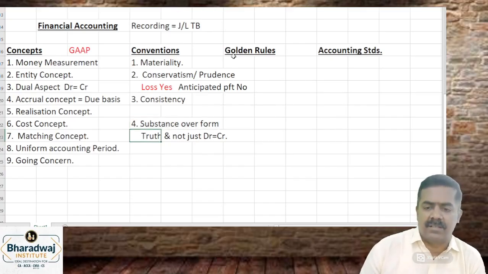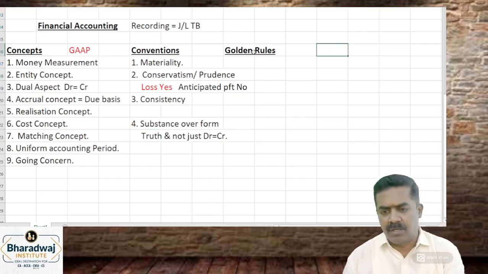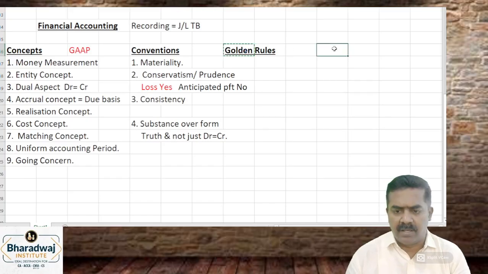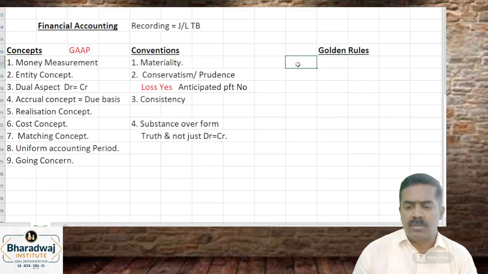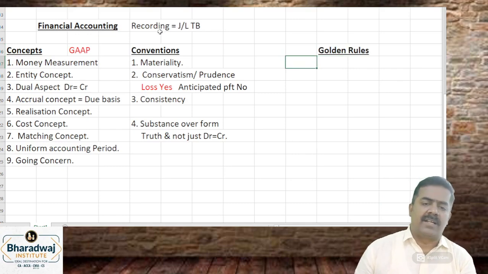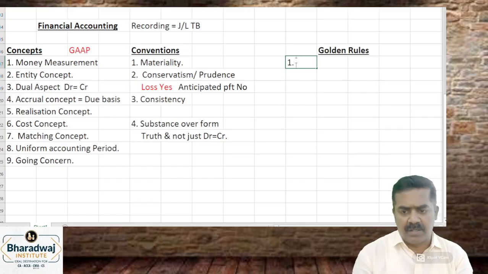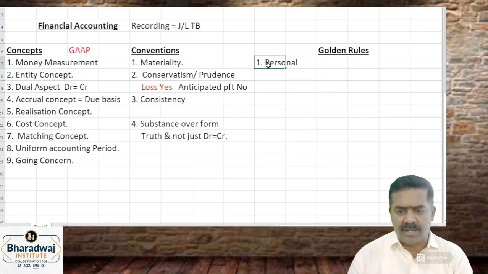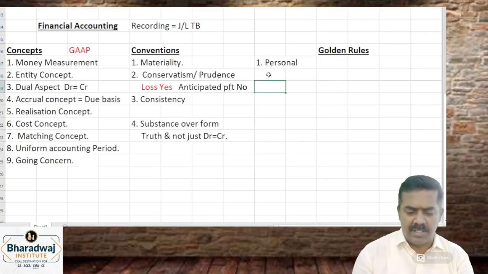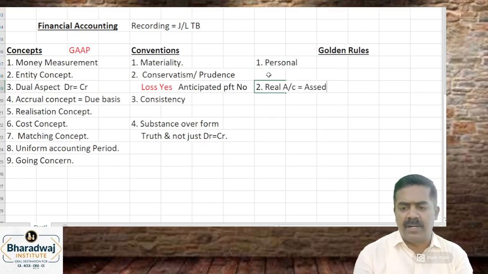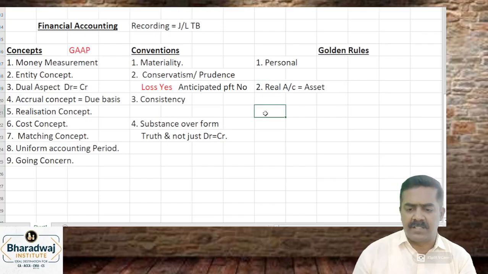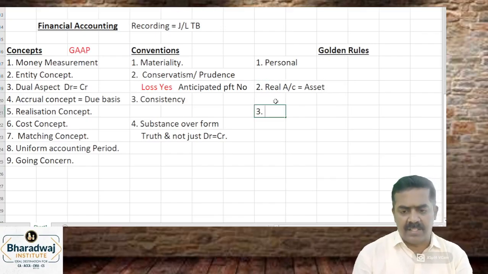Debit and credit. Accounting standards we are not going to learn at the foundation level. It will be at your intermediate level. What is the next one? Golden rules is nothing but to record the transaction in journal, ledger. Okay. First one is which one? Personal accounts. Why personal accounts first? Because without persons, you cannot get money and start business. Second is which one? Real accounts is nothing but assets. People contribute money. Using the money, you buy the asset. Then maintain the asset.